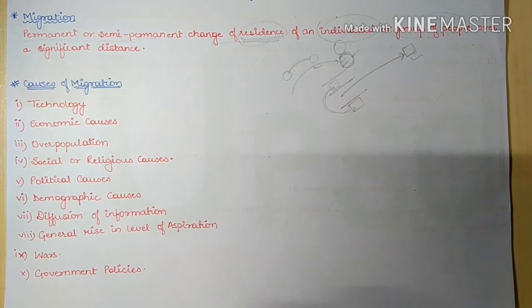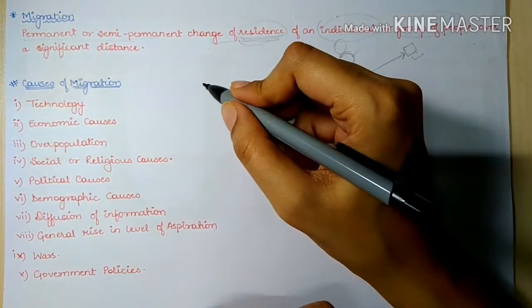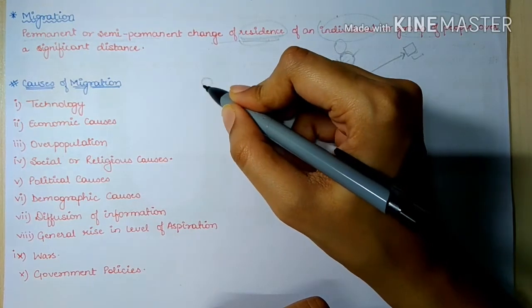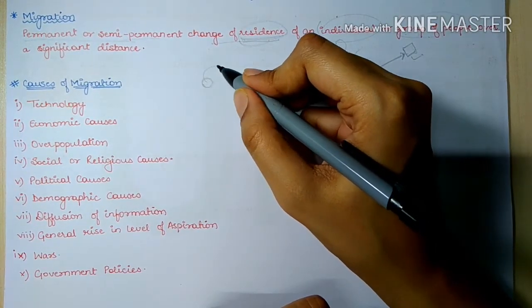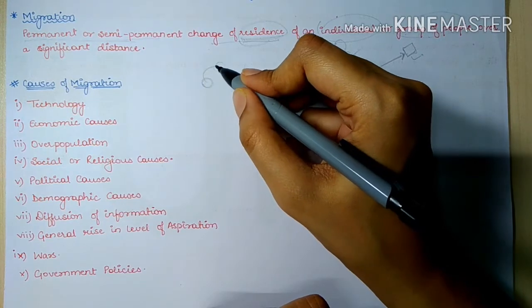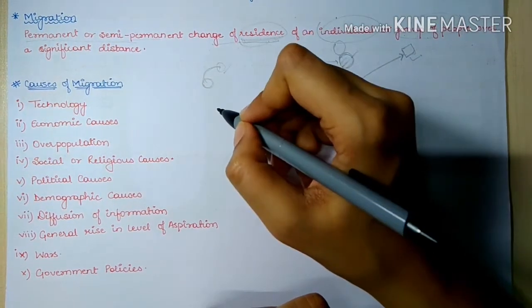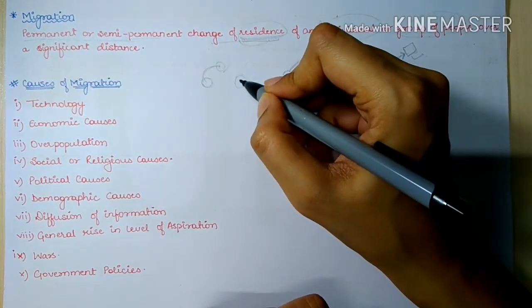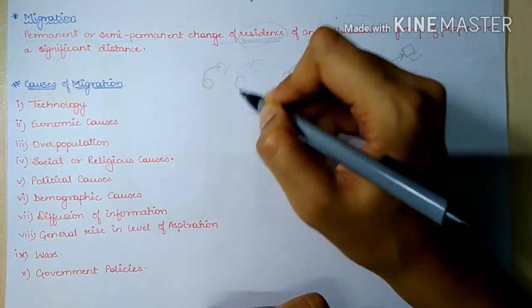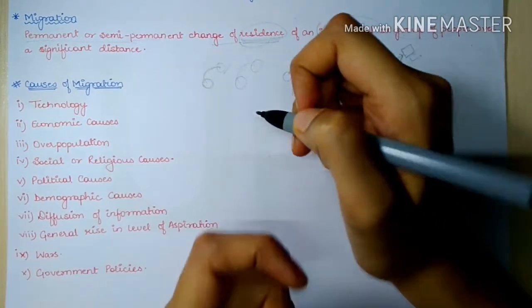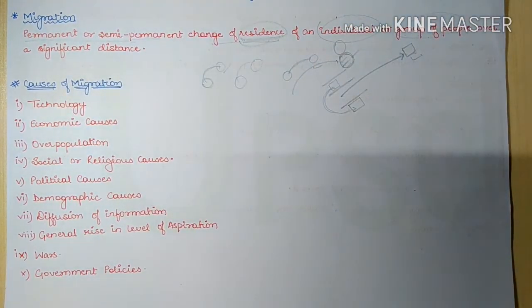See, since time immemorial humans have migrated from one place to another. Initially it was migrating in search of food, then in search of food and shelter. Now the migration of a person from one place to another is because of various reasons. Some of the reasons we are going to study. First is the technological reason.